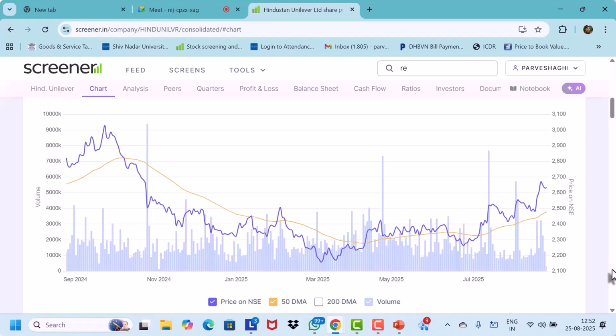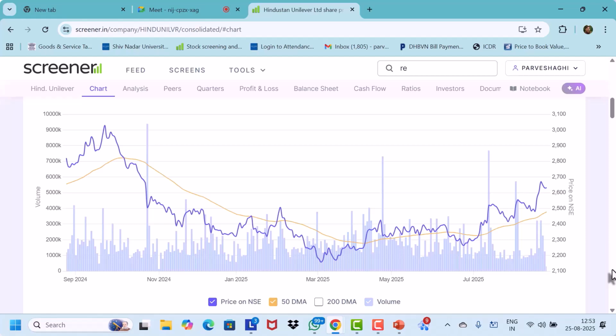Now, one way of looking at this price chart is that whenever the price is above the 50-day moving average, we say the short-term trend of the market is up. Is that okay?